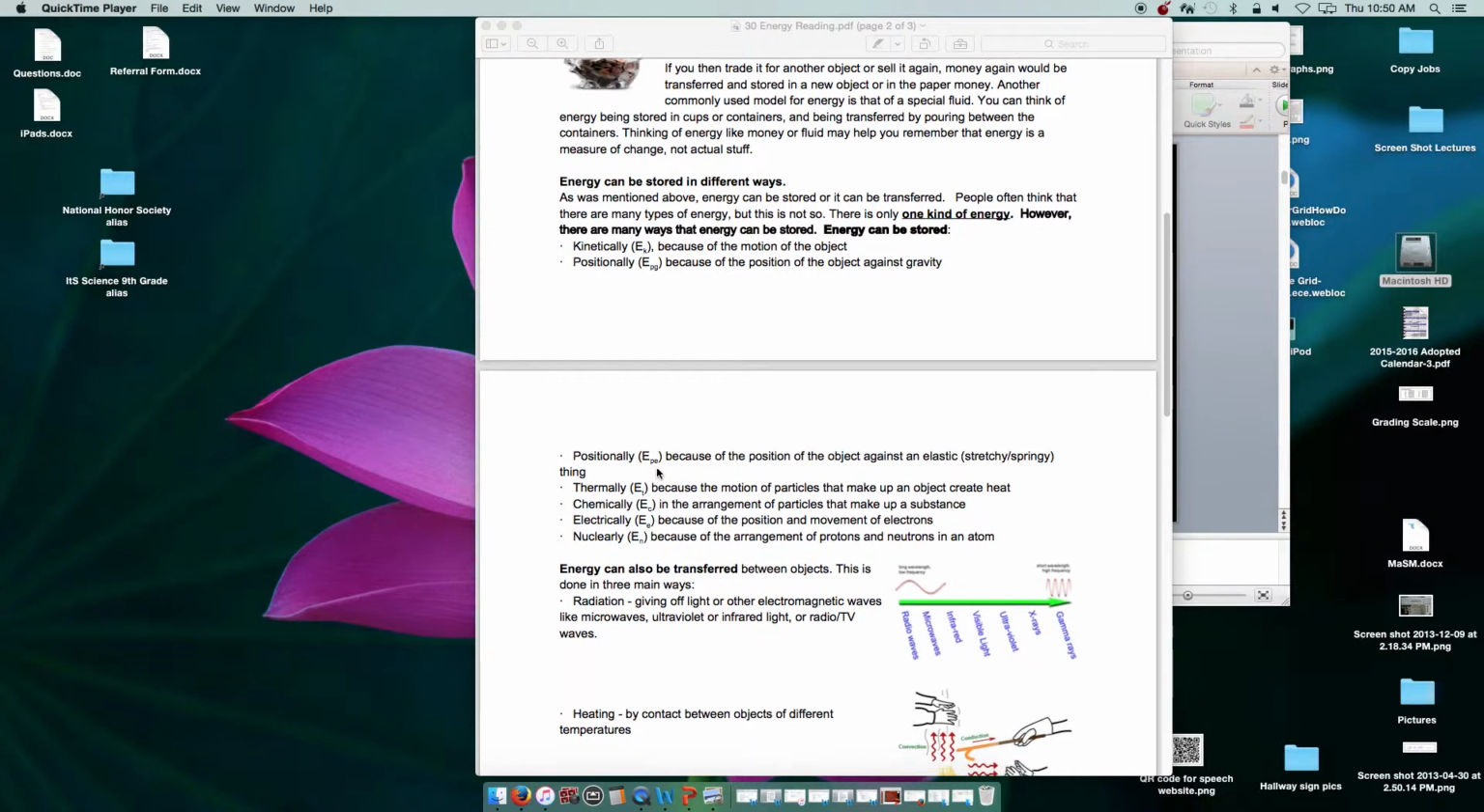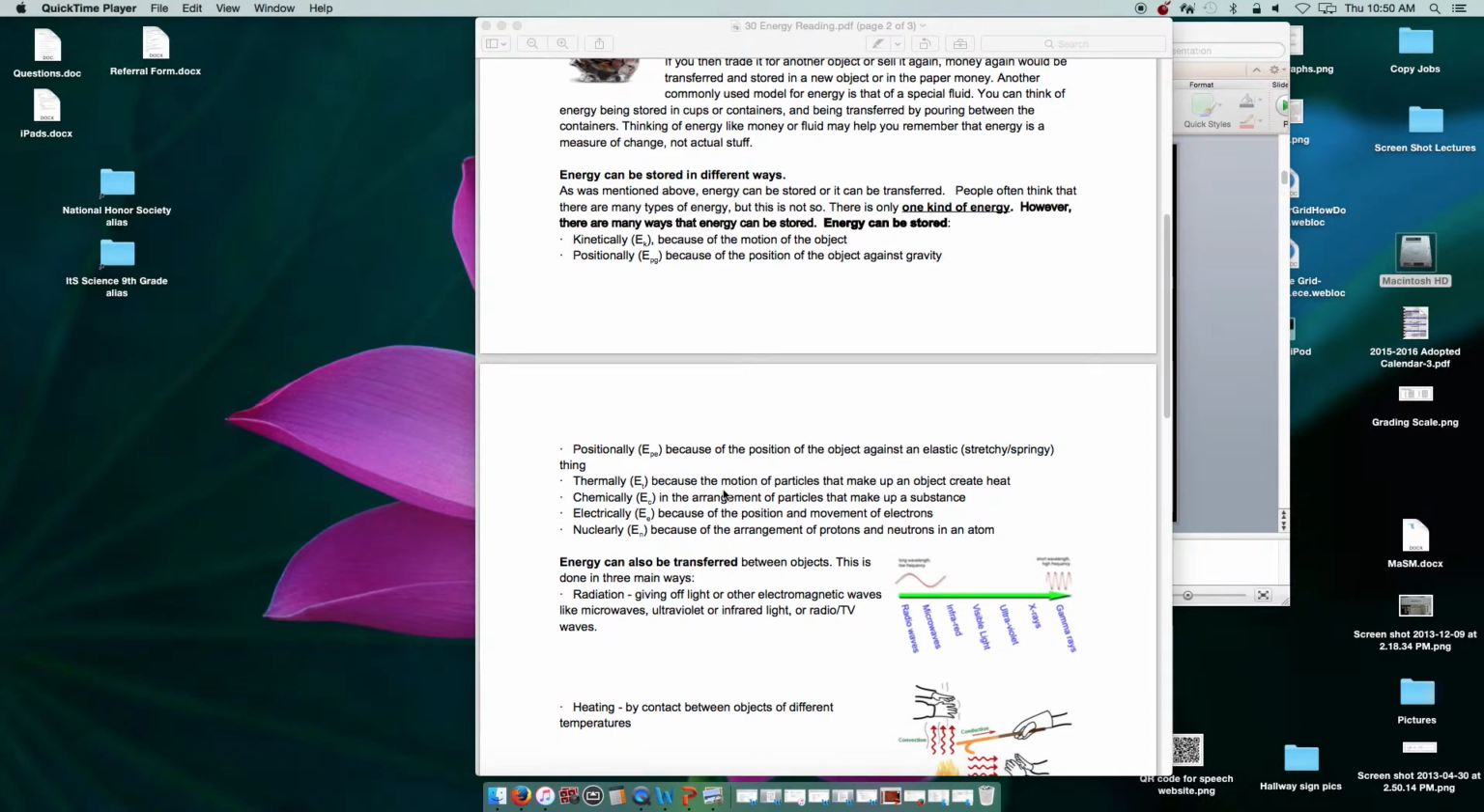Thermally, ET, because of the motion of the particles that creates heat. So movement of particles, like think about rubbing your hands together, that creates thermal energy, ET. Chemically, EC, this is the arrangement of the particles that make up a substance. This would be things like food and fuels. So the apple that you eat or the gasoline in your car is EC. Electrically, EE, because of the position and movement of electrons. So anything that has a plug or a switch or batteries, this would be any type of EE, electric energy.